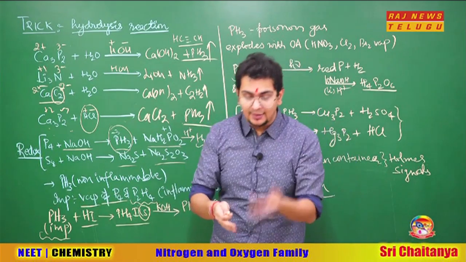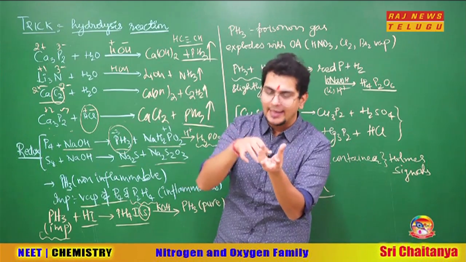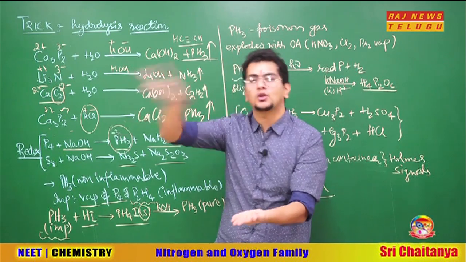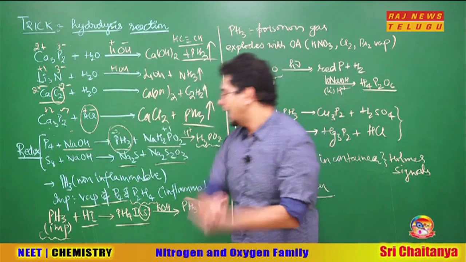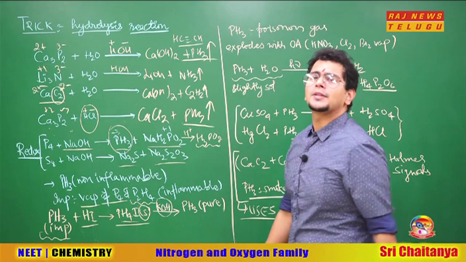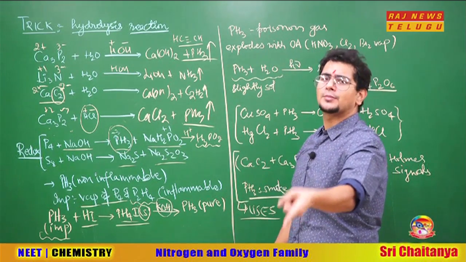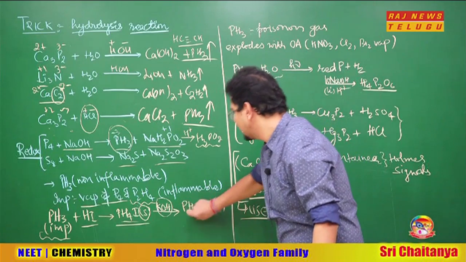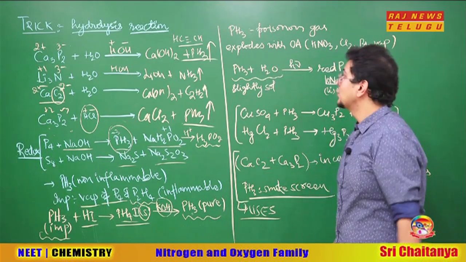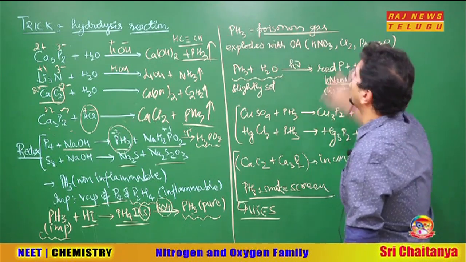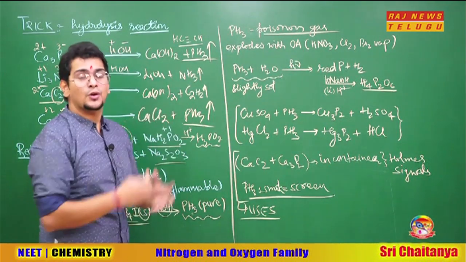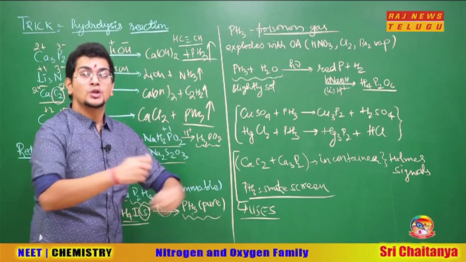So understand, in the vessel phosphine and impurities both were there. I added HI gas. So what happened? PH4I got deposited at the bottom. From the top, remove the gases which are the impurities now, and happily PH4I is left. React this with KOH. Ammonium salt with a strong base releases ammonia. So phosphonium salt also with a strong base releases phosphine, and pure phosphine comes out. Not so lovely actually, because this phosphine is a poisonous gas. Going ahead, phosphine is highly reactive in the presence of oxidizing agents like HNO3, chlorine, bromine, so it explodes.